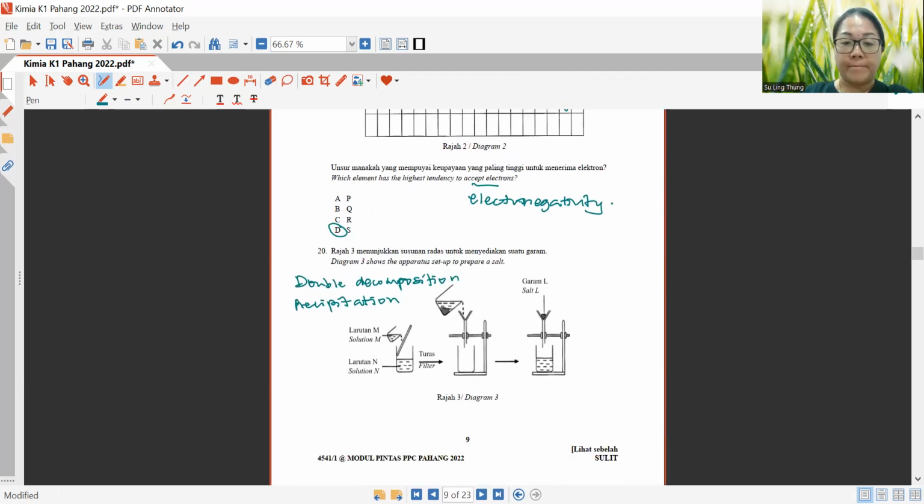Okay, solution M has to be soluble, to form an insoluble salt.